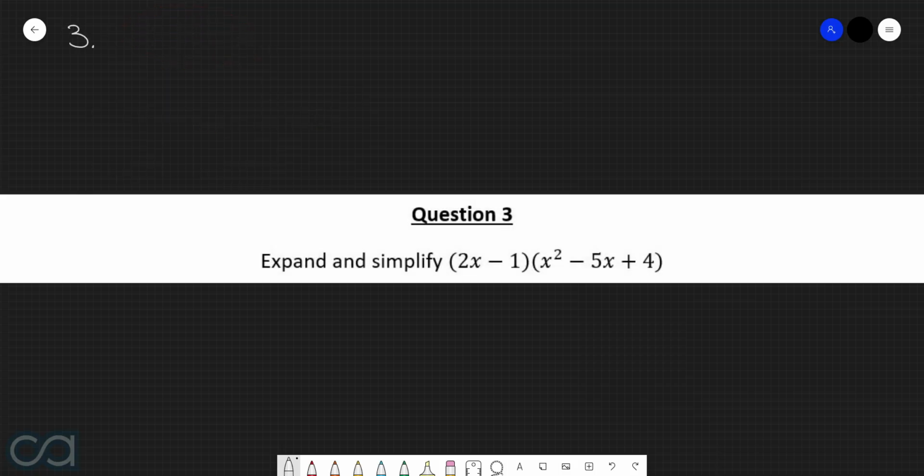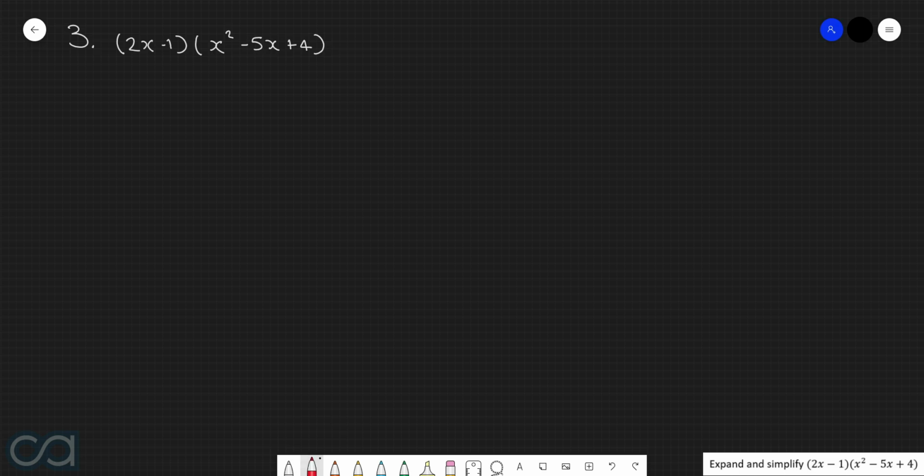Question 3. Expand and simplify 2x minus 1, all multiplied by x squared minus 5x plus 4. So here we have 2x minus 1 being multiplied by x squared minus 5x plus 4. Now in order to perform this expansion, we need to multiply everything in the first bracket by everything in the second bracket. So in other words, we're going to do 2x by x squared, 2x by minus 5x, 2x by 4. Then we're going to do minus 1 by x squared, minus 1 by minus 5x, and then minus 1